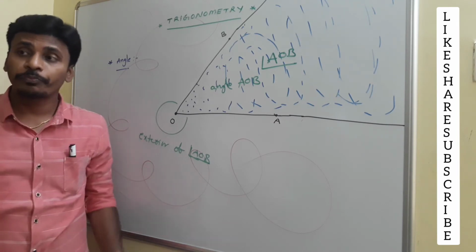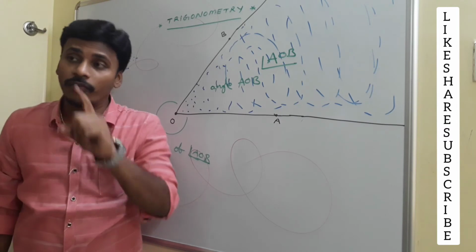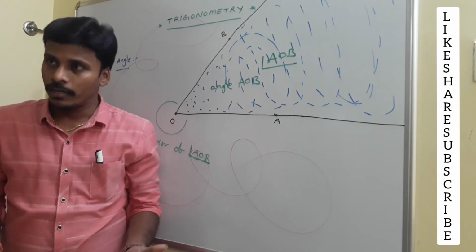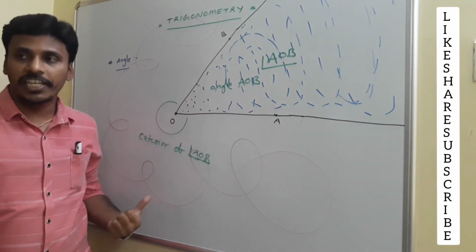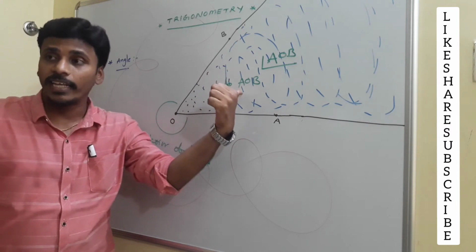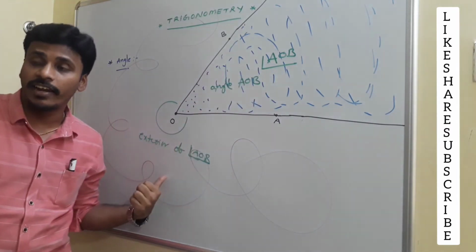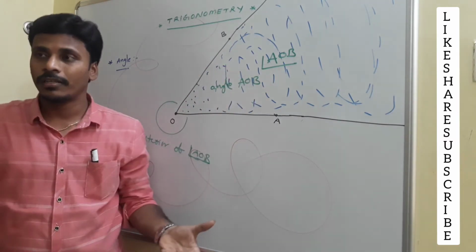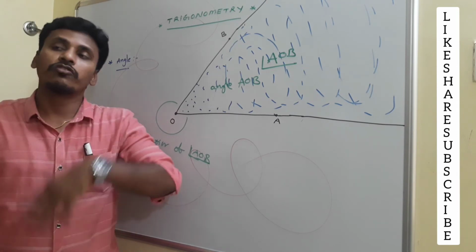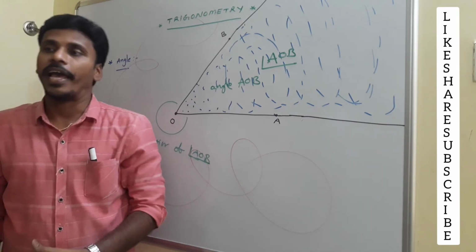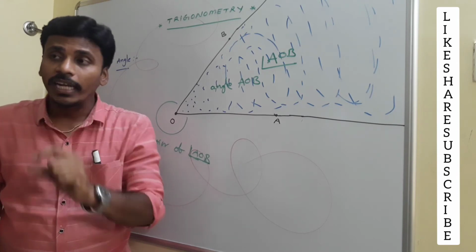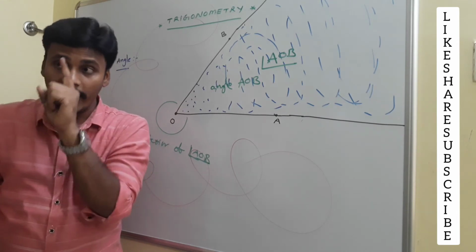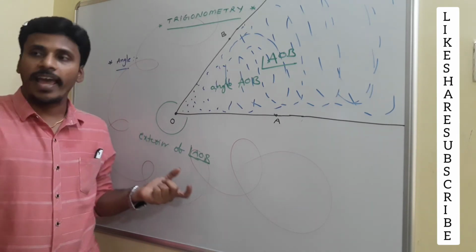Once again I am repeating: a system of two rays with the same initial point will divide the plane into two parts. Each part contains many points and each one is an angle. One is the interior and the other one is the exterior. Here I am saying that this is the interior angle AOB, then automatically this is the exterior angle AOB. And if you say this as the interior, then automatically the other becomes exterior. That's not a matter actually. You say one as interior and automatically the other becomes exterior. What I am mentioning is, for interior, no need to write interior of angle AOB, but for exterior, you need to write exterior of angle AOB.